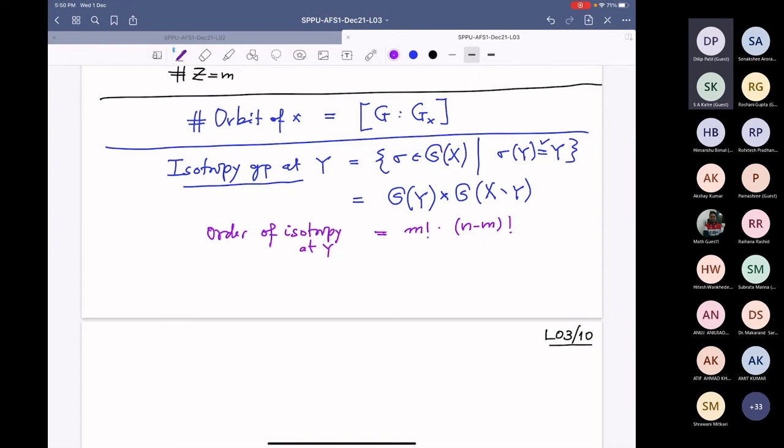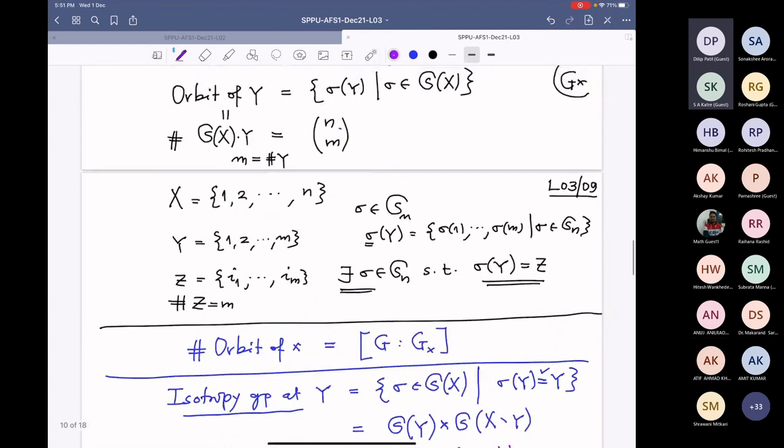And what will be the index? The index will be n factorial, the order of the group, divided by m factorial times n minus m factorial. That will be the index. So what is the formula we got? The cardinality of this orbit equals n factorial divided by m factorial times n minus m factorial. This formula we already know, so no big deal.